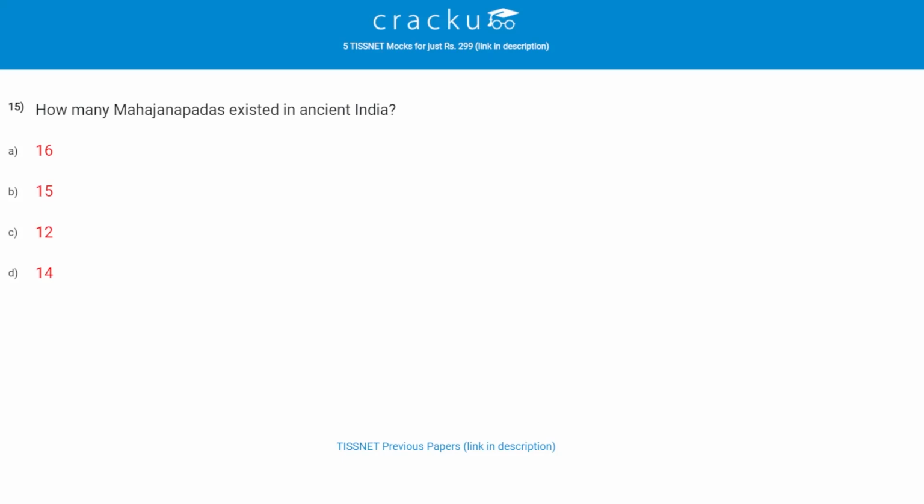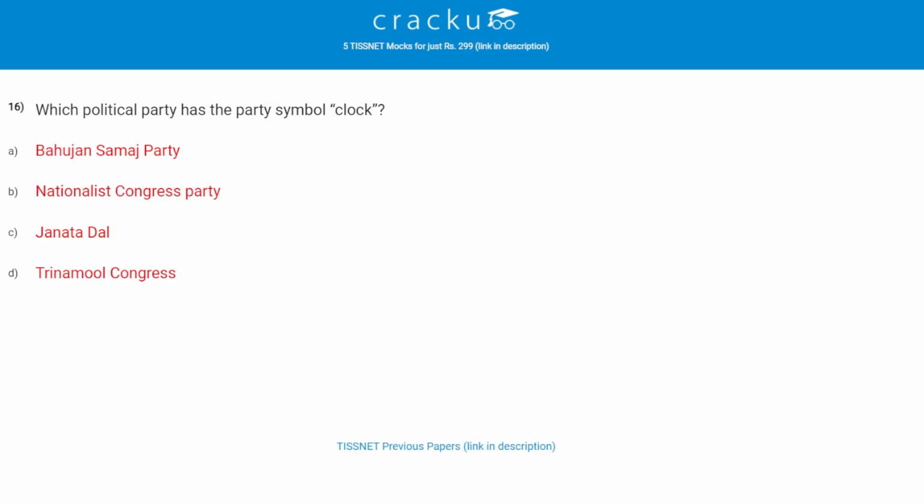How many Mahajanpadas existed in ancient India? The correct answer is A, 16. Let's check the another question. Which political party has the party symbol clock? The correct answer is B, Nationalist Congress Party. Let's check the another question.